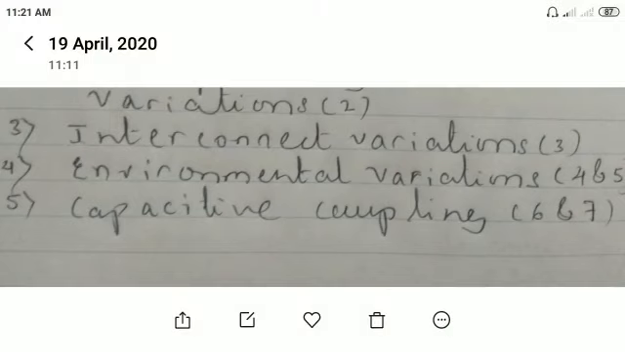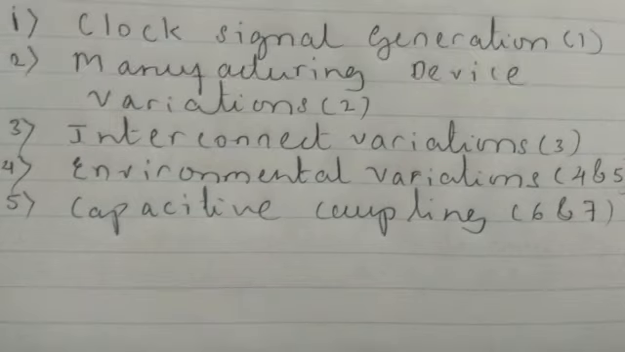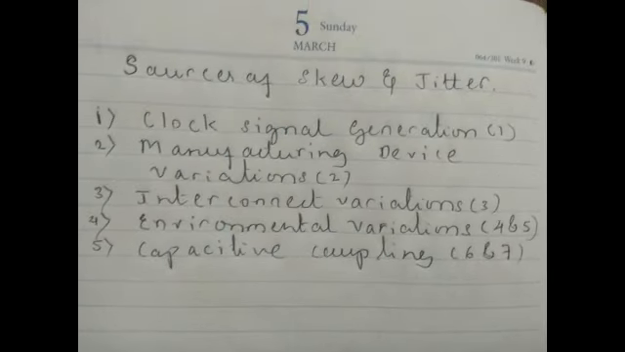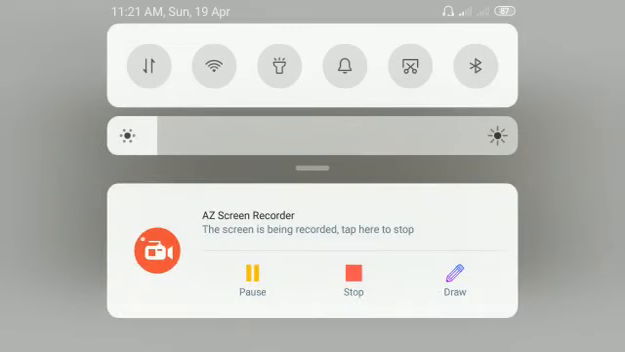Now, these are some of the reasons for clock skew and jitter. I request all of you to please go through the text once again, try to clarify the doubts, go through the online content, please read it and clarify it.